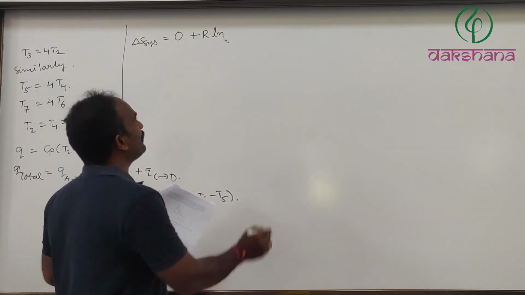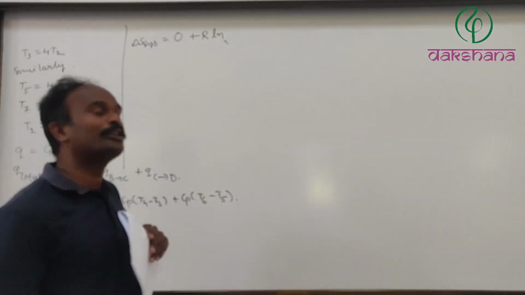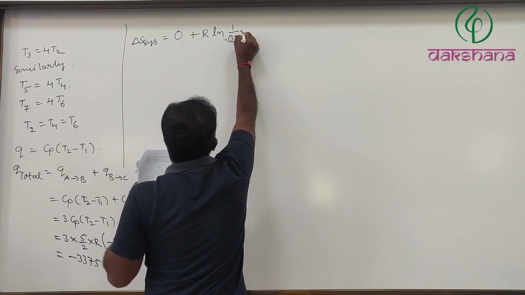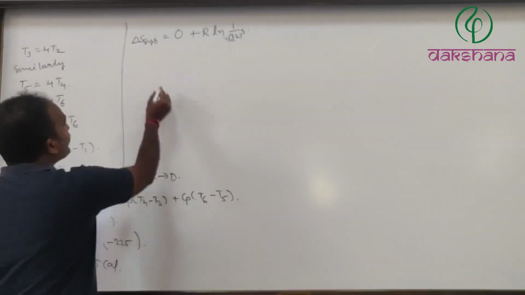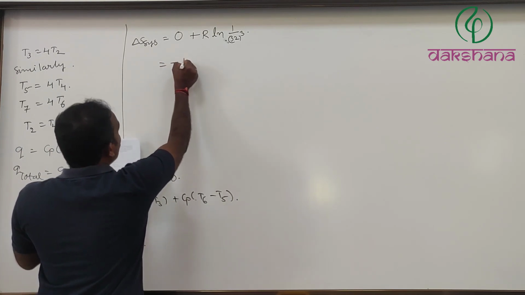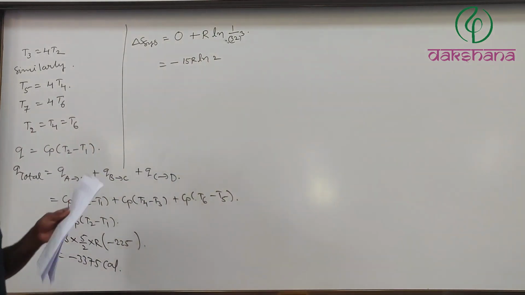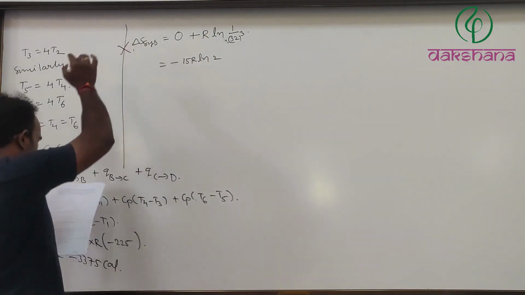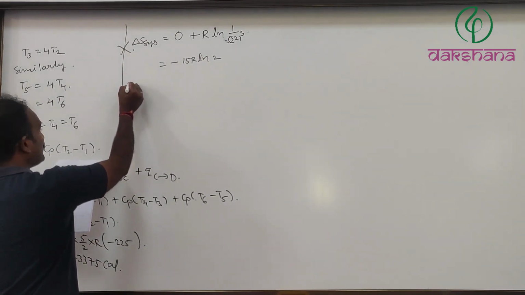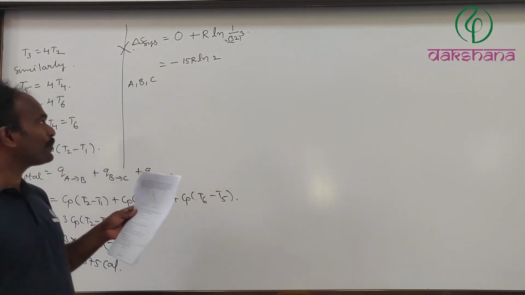What is the value of P1? Let us suppose that is P. Another, P2 is equal to 32 whole cube. Now it is going to be 1 divided by 32 whole cube. Now it will come out as minus 15R ln 2. It should be that, but they have given it as plus. Therefore this is wrong. Hence, for this problem 43, the options will be A, B and C.